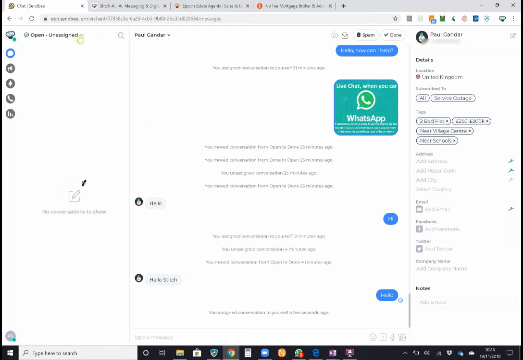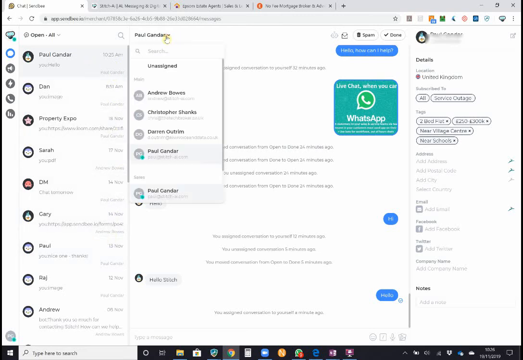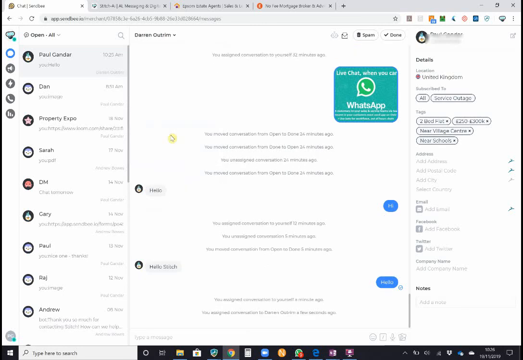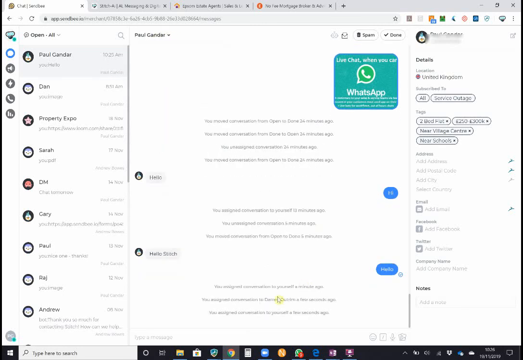Now, the important thing to remember here, if we just go back into open chat, so the chats that are open, you can see who's managing them. Down here, there are your team members who are looking after it. If you want to reassign the message to someone, you simply click in and pass it across. And again, I can always take that message back. And all along, there is an audit trail of what's happening on that allocation of the messages.